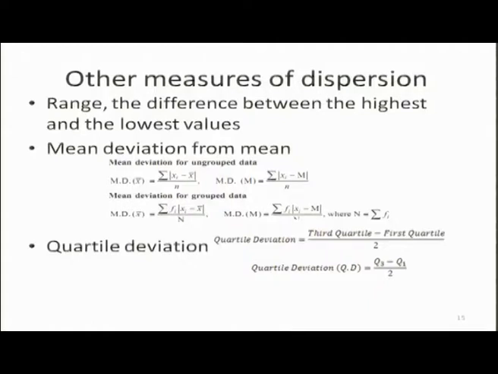Other measures of dispersion which are commonly used are range. Range means the difference between the highest value and the lowest value. Then mean deviation from mean. I was telling that one way of handling the problem that some deviations from mean are positive, some are negative, is to calculate mean deviation in the following manner: forget about the minus and plus signs of the difference between variable values and mean, and add them and divide by n.